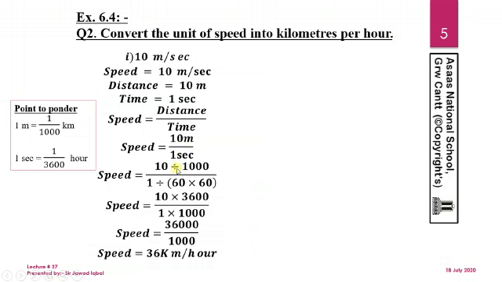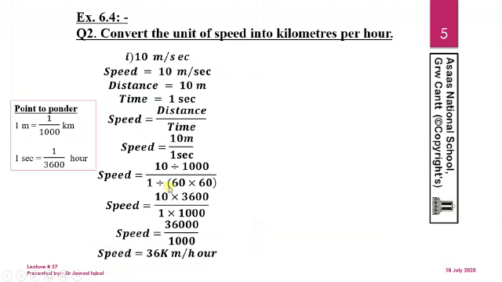Now in the previous parts from question number 1, we multiplied the given number, but now we have to divide the 10 by 1000 to make it kilometers, and we divide 1 by 60 multiplied by 60 to make it per hour. We make it per hour because we have to convert the speed into kilometer per hour. 10 divided by 1000 and 1 divided by 3600.